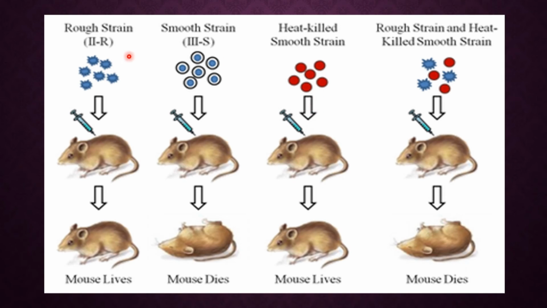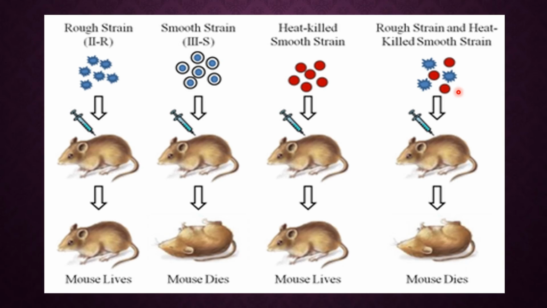So again he accepted the third step. In the first step, he accepted that R type is not capable of causing disease, S type is capable of causing pneumonia, and heat killed S type is also not capable of causing pneumonia. Now he proceeded with this experiment. In his fourth step, he took two samples. First, R type, which is unable to cause pneumonia, and S type heat killed bacteria, which is again not capable of causing the disease in the mice.